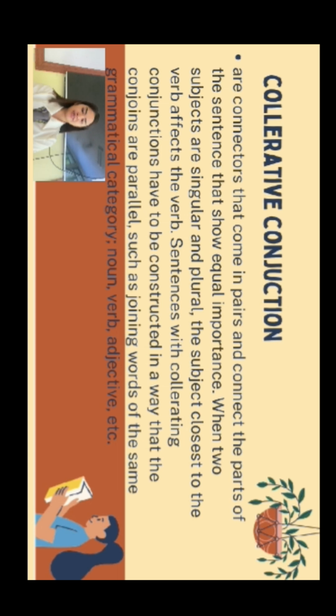Correlative conjunctions are connectors that come in pairs and connect parts of the sentence that show equal importance. When two subjects are singular and plural, the subject closest to the verb affects the verb. Sentences with correlative conjunctions have to be constructed in a parallel way, such as joining words of the same grammatical category: noun, verb, adjective, etc.